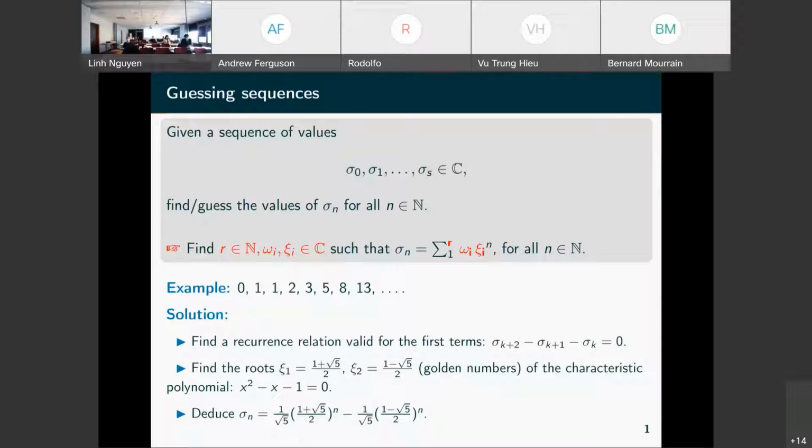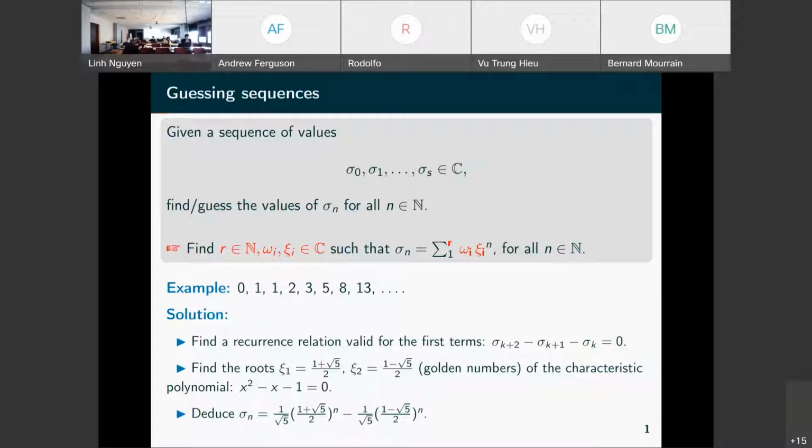So sigma k plus 2 is equal to sigma k plus 1 plus sigma k. So what we do when we have this sequence of numbers, we look at in fact the recurrence relation which connects the values like this one, and from this we associate the polynomial x squared minus x minus 1.